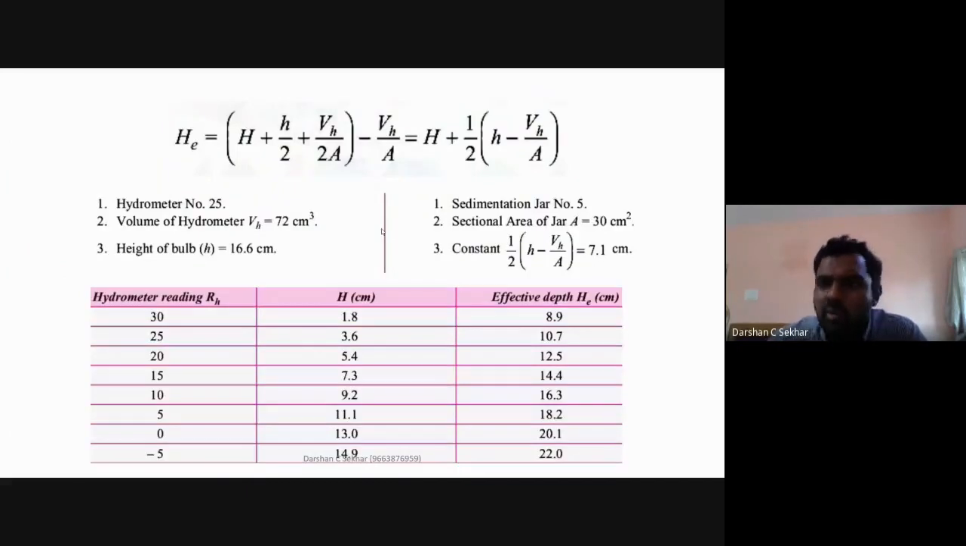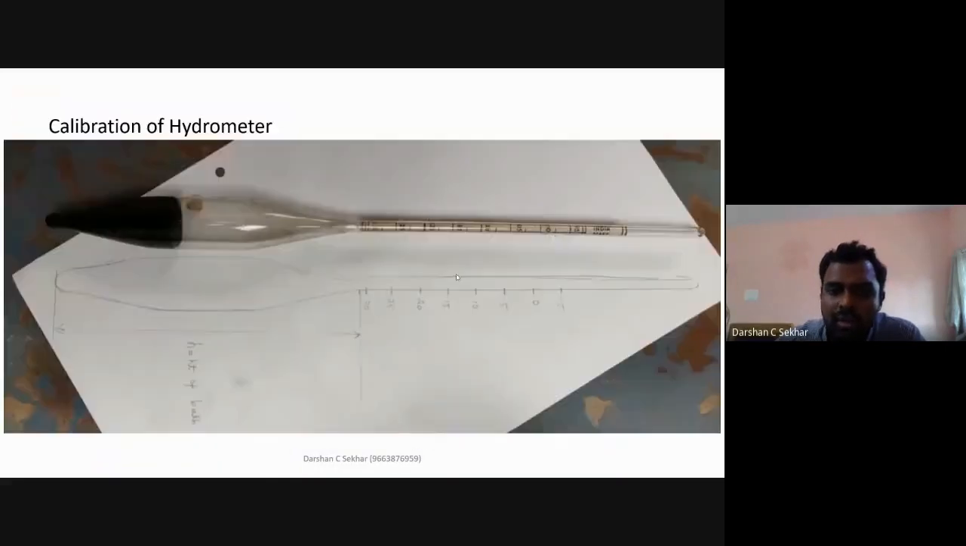To plot this graph, what do you require? You have a simple formula for effective height. This is the small h value, that is the height with respect to this thing, and small h is nothing but the height of the bulb. What is the height of the bulb? This is your height of the bulb, this is your small h.